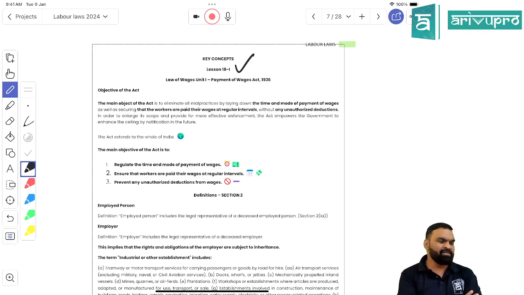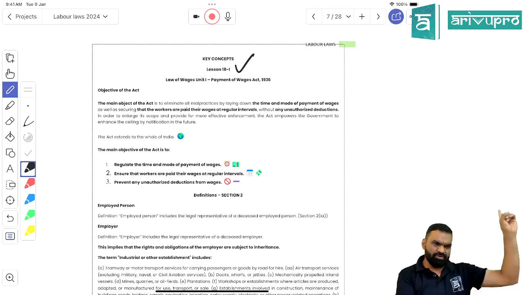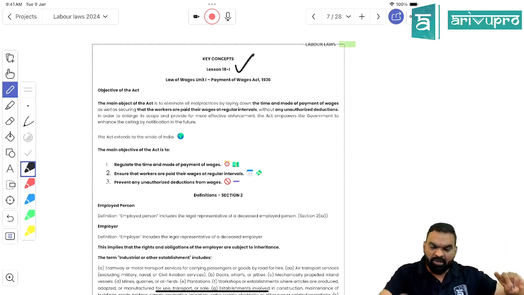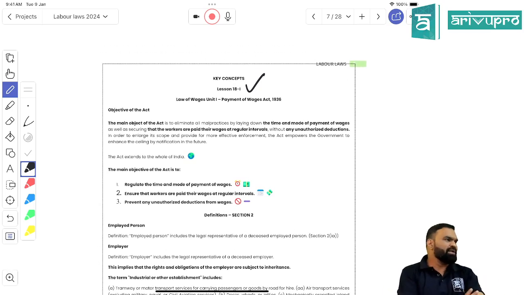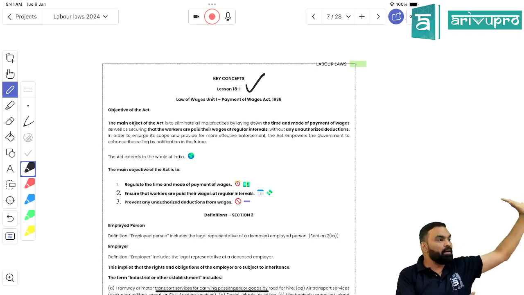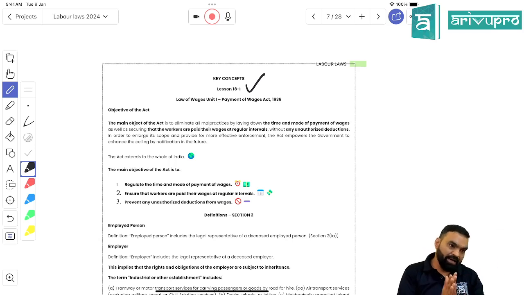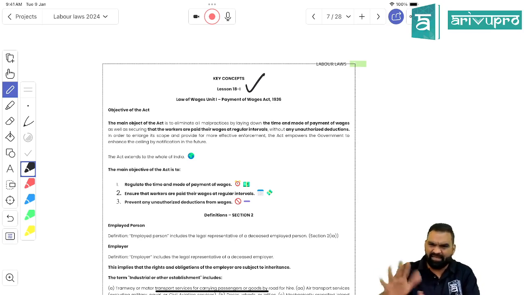1936, can I say that this is nothing more than a parliamentary law? Can I say that this is the law that has been made by Parliament, but the Parliament was not functioning in 1936. So definitely it would be a pre-constitutional law, right, that has been made by the British government and been adopted by the Parliament of India, right? Right, students? That we can say by checking the years, right?